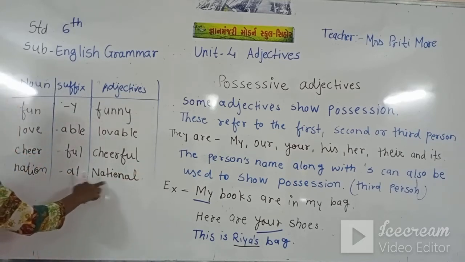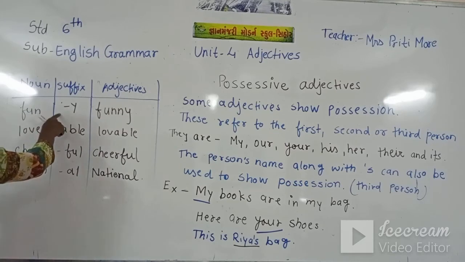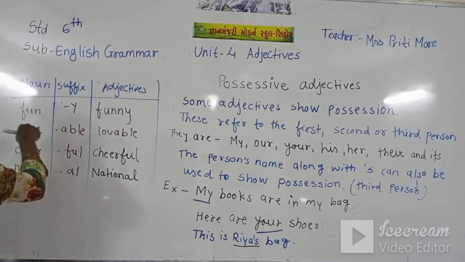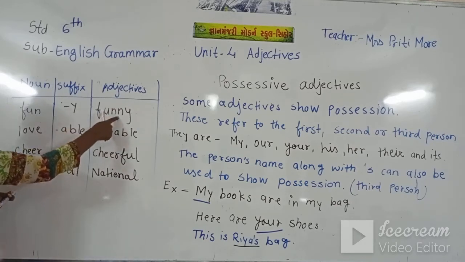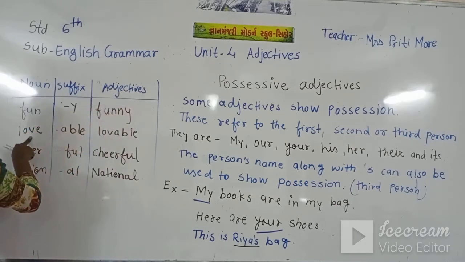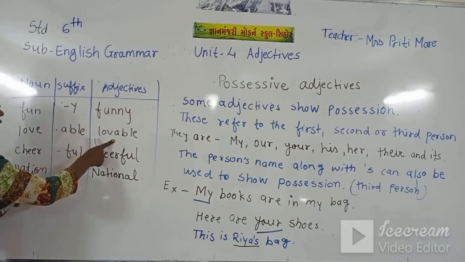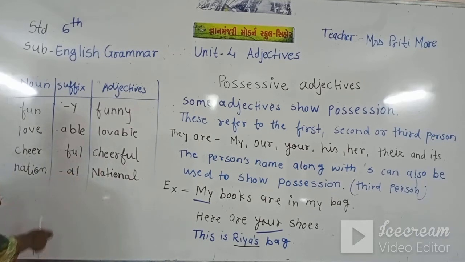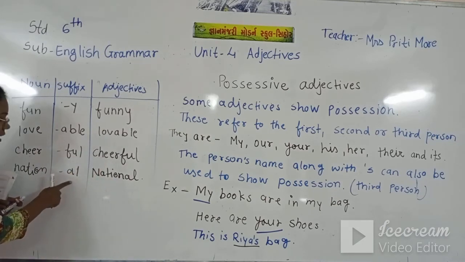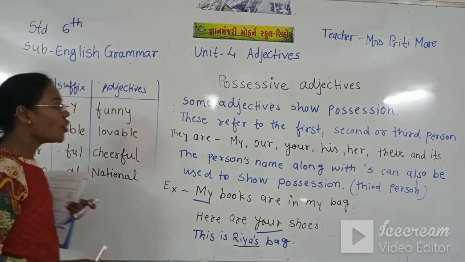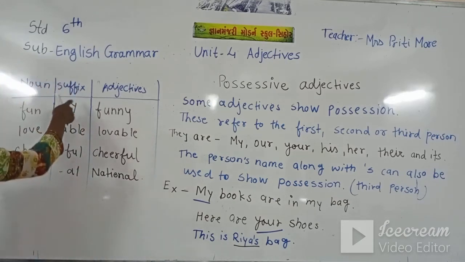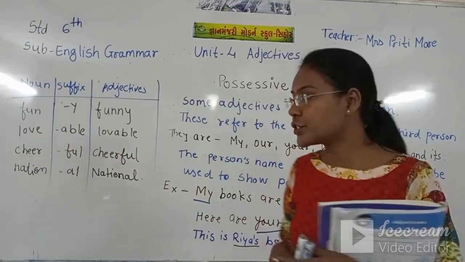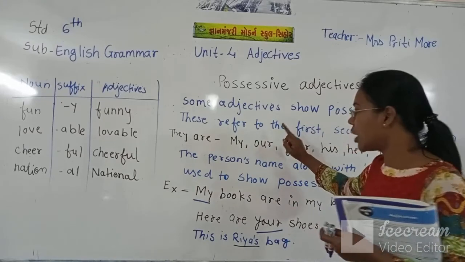Nation plus al, national. So fun plus y, these are the suffixes which we are adding to the nouns. Fun plus y, adjective funny. Love plus able, adjective lovable. Cheer plus full, adjective cheerful. Nation plus al, national. So how to make the adjective? By adding the suffix to the noun. I hope you have written this.